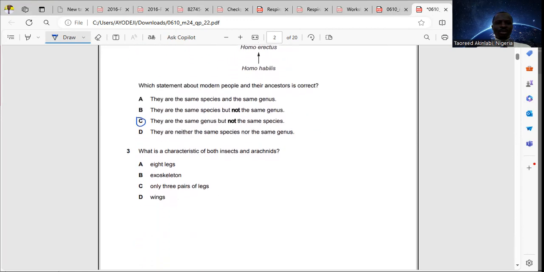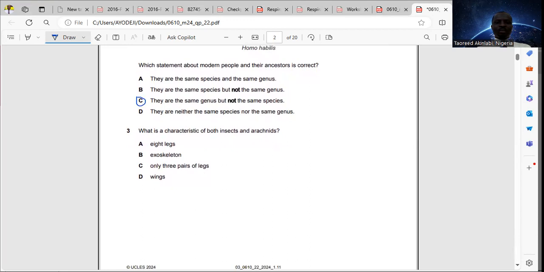For question 3, what is the characteristic of both insects and arachnids? We know that insects and arachnids belong to a major phylum of arthropoda, or arthropods.